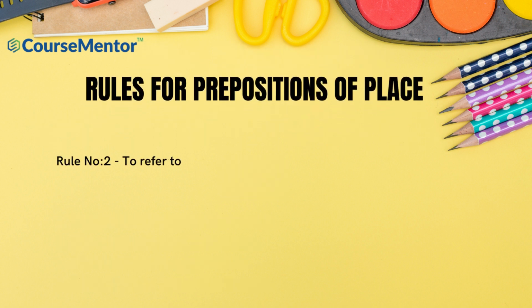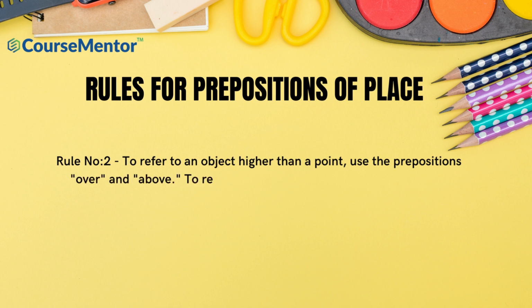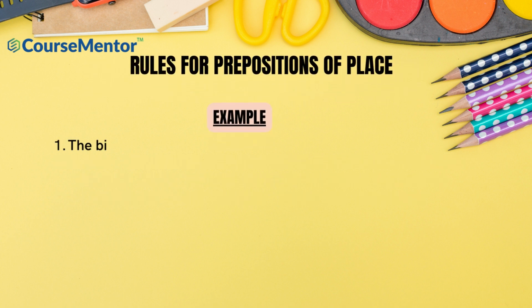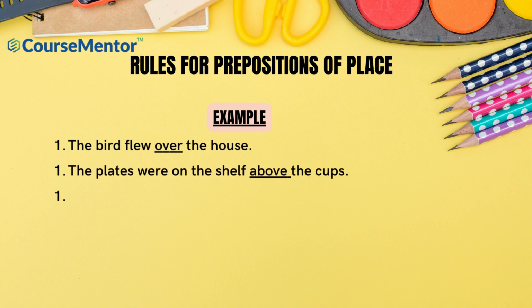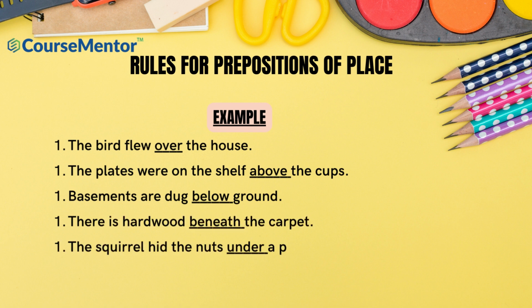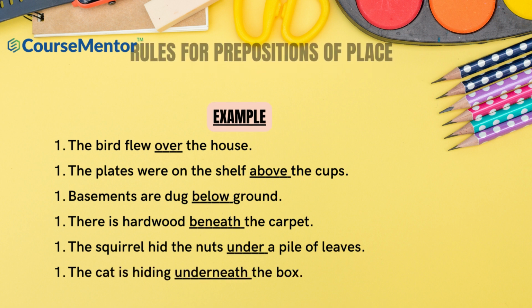Rule No. 2. To refer to an object higher than a point, use the prepositions over and above. To refer to an object lower than a point, use the prepositions below, beneath, under, and underneath. The bird flew over the house. The plates were on the shelf above the cups. Basements are dug below ground. There is hardwood beneath the carpet. The squirrel hid the nuts under a pile of leaves. The cat is hiding underneath the box.